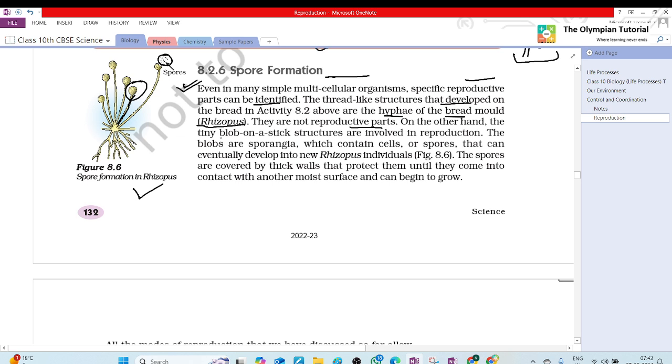On the other hand, the tiny blob-on-a-stick structures are involved in reproduction. And what was the blob called? Sporangia, which contain cells or spores that can eventually develop into rhizopus individuals.